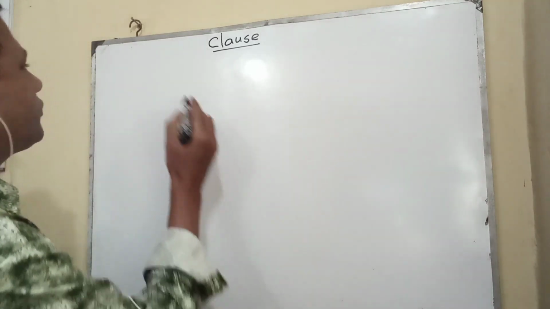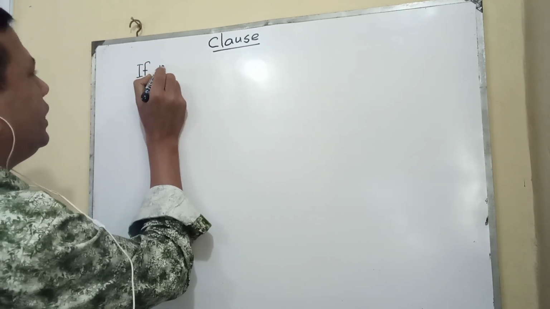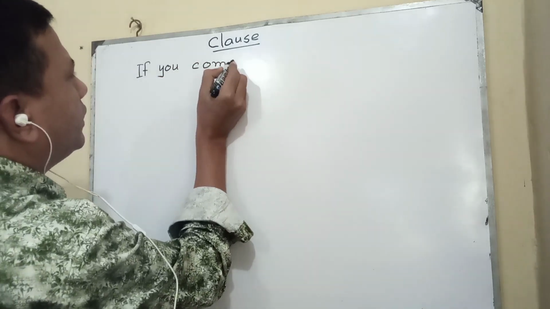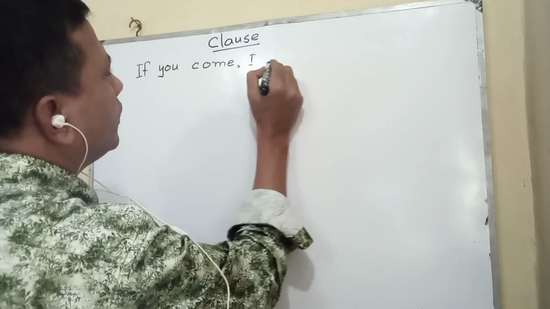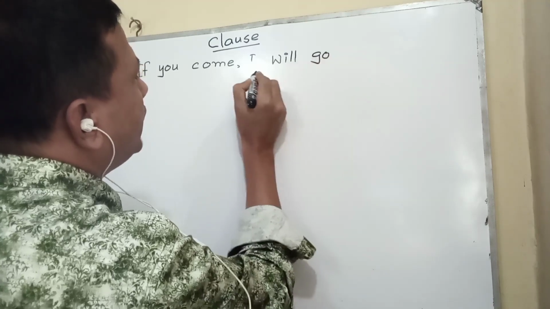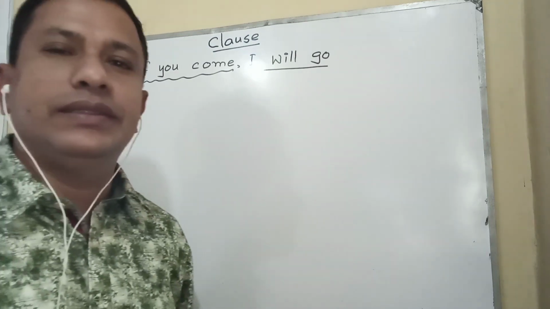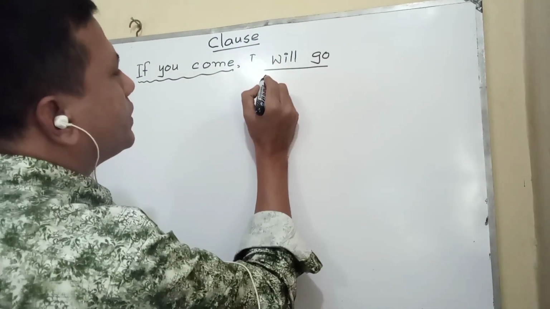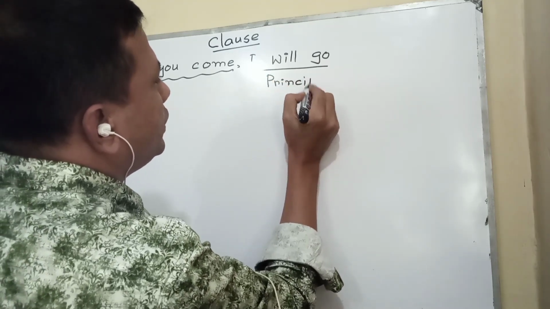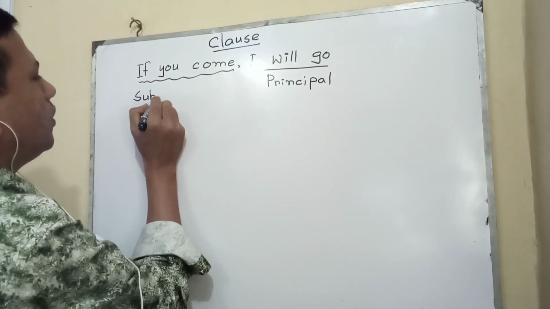If I write a sentence here, you can understand well. I have written here: if you come, I will go. That means two parts are here in this sentence. This one is the principal clause. This one is the subordinate clause.